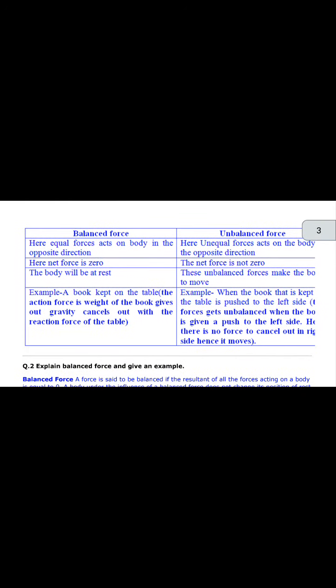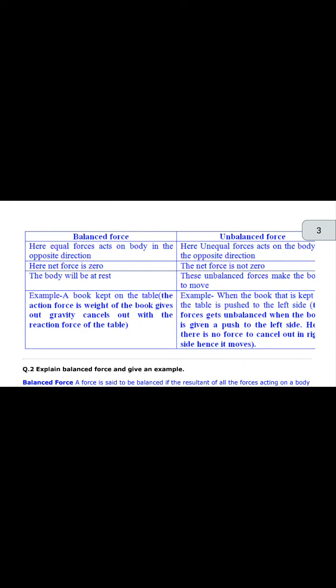Differentiate between balanced and unbalanced force. Balanced force. Here equal forces act on a body in the opposite direction. Unbalanced force. Here unequal forces act on the body in the opposite direction. Balanced force. Here net force is 0. Unbalanced force. The net force is not 0. Balanced force. The body will be at rest. Unbalanced force. This unbalanced force makes the body move.